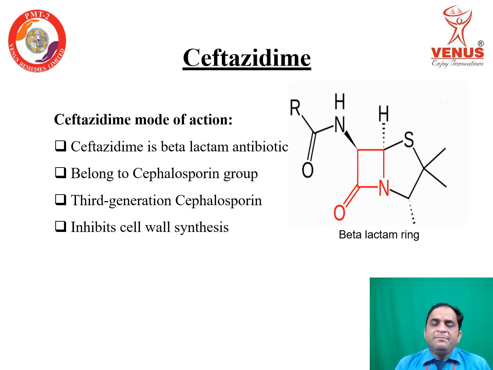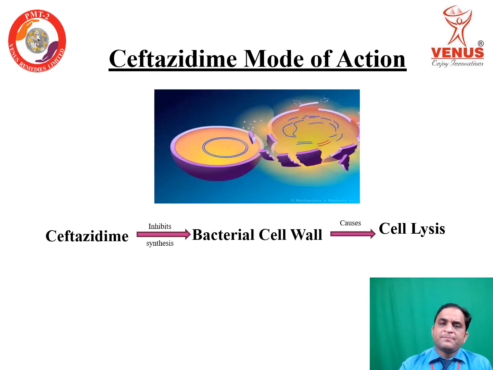Now, ceftazidime mode of action. Ceftazidime is a beta-lactam antibiotic. It means ceftazidime structure contains this beta-lactam ring, and it belongs to the cephalosporin group, and in cephalosporin it belongs to the third generation and inhibits cell wall synthesis. Now through this picture we try to understand how ceftazidime inhibits cell wall synthesis.